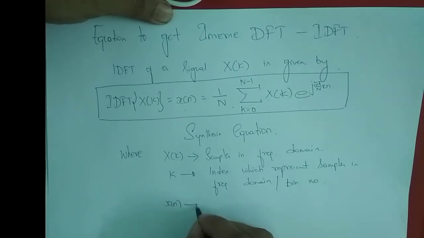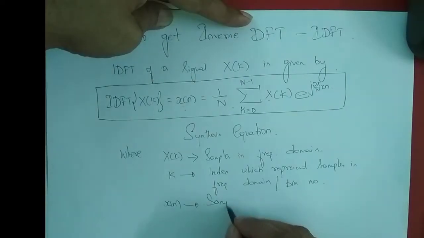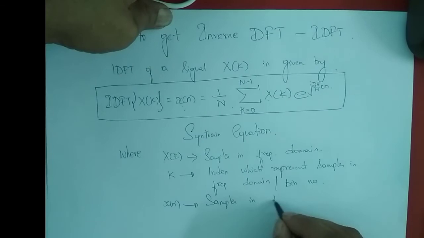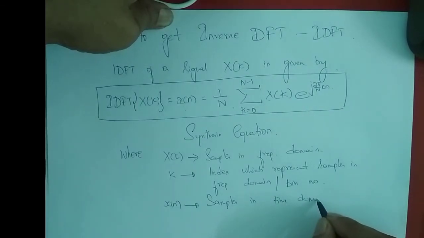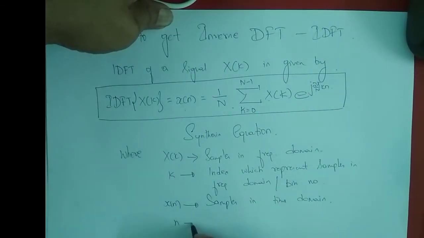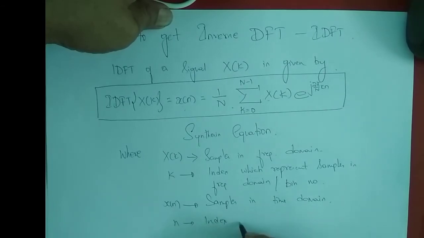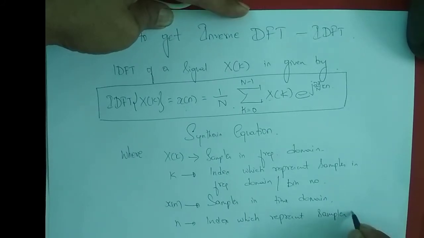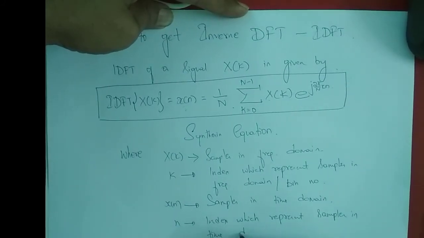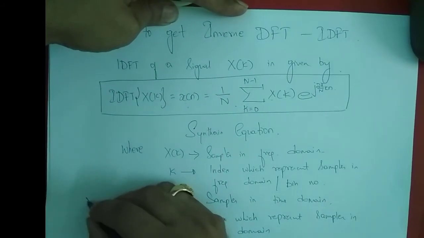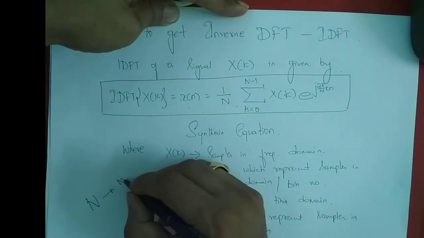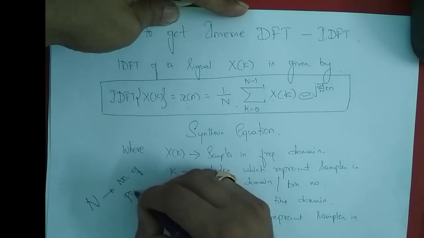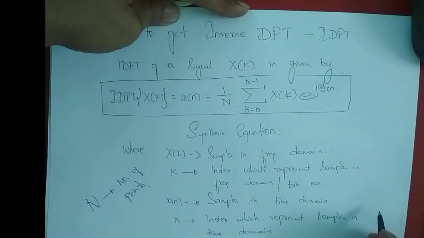What is x of n? x of n is the samples in the time domain. And what is n? The index which represents samples in the time domain. And what is capital N? N is the number of points or number of samples.